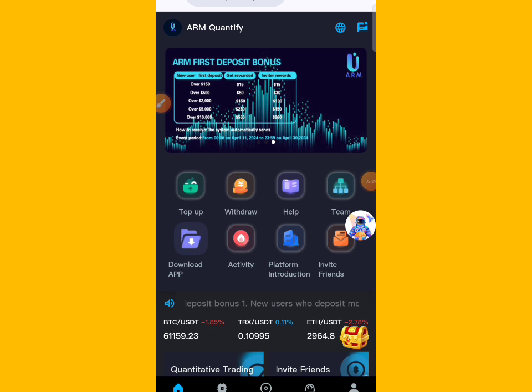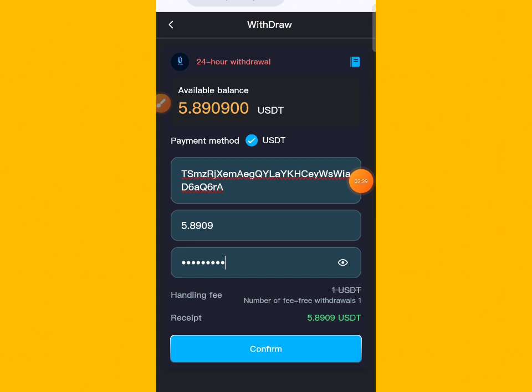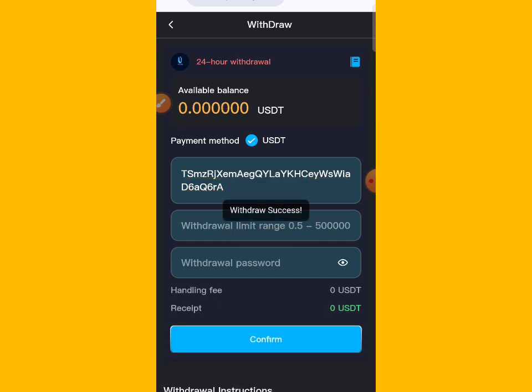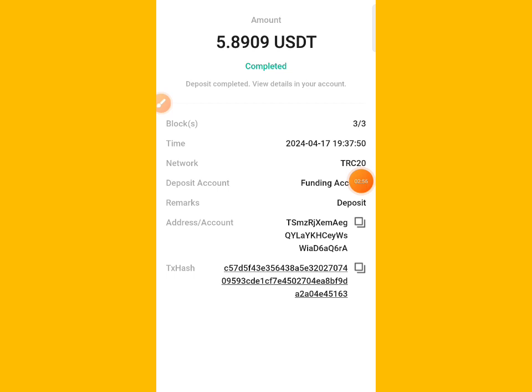Now go back and click the withdraw button. After clicking the withdraw button, enter your amount and password, then click the withdraw button. Now you can see here the fee for withdraw is in USDT. Now you can see withdraw success. Now wait for the withdraw to be received. Now guys, you can see I received my withdraw of 5.890 USD.